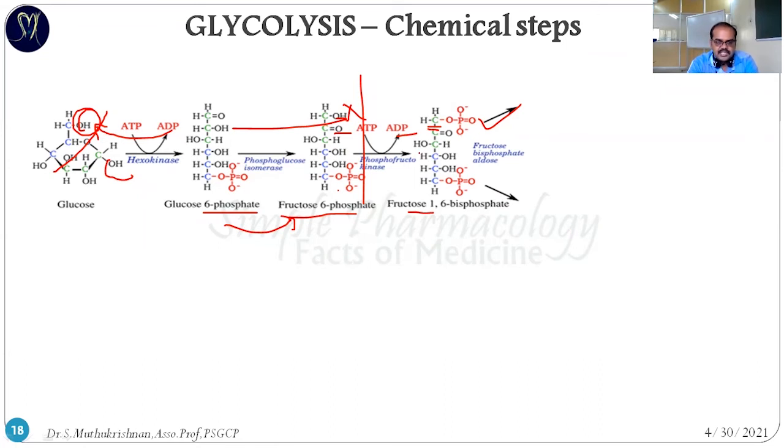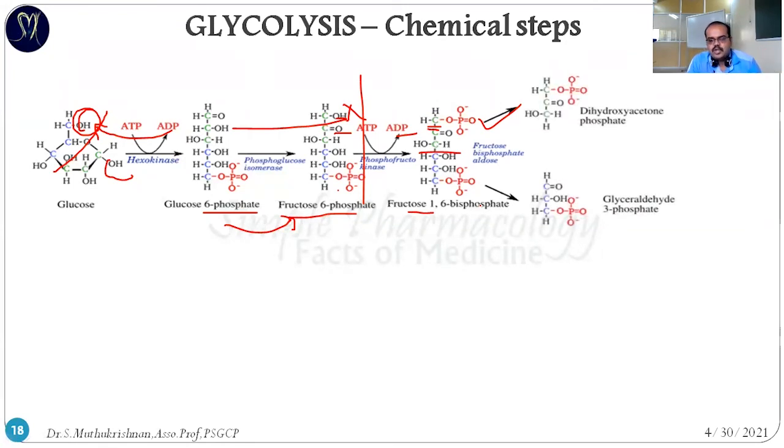Here you can see a 6-carbon molecule with 2 phosphate groups. This fructose 1,6-bisphosphate is going to split into two 3-carbon molecules. You can see here one is dihydroxyacetone phosphate, another one is glyceraldehyde 3-phosphate. Exactly the splitting happens on this place. Structure-wise there is no difference for this 3-carbon molecule, you only have to cleave the structure. So when it's cleaved, the upper part, carbons 1 to 3, goes to one side.